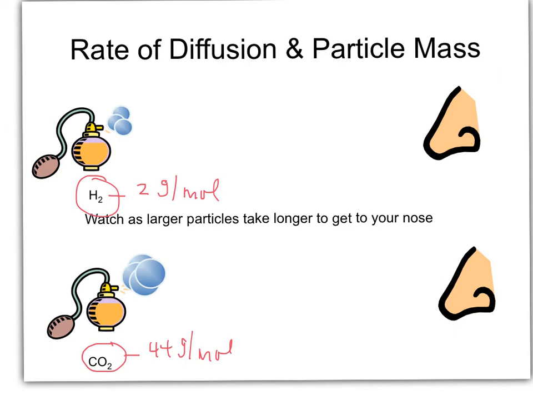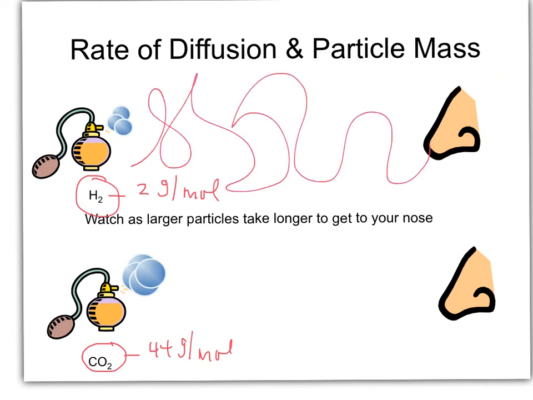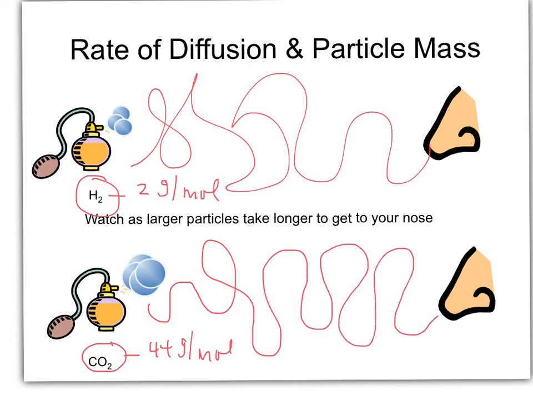Remember that the hydrogen molecules are really small. Smaller particles are going to move faster. They're going to move in rapid, random, chaotic motion, and they will find the nose very quickly. Whereas the carbon dioxide gas, which is actually odorless, so the nose is not going to smell it, but if we were just to compare it, once again, it's going to move in rapid, random motion, but it's going to move at a slower rate because of the heavier molecules.